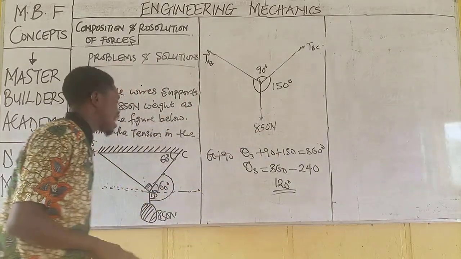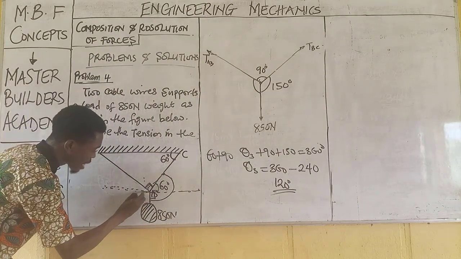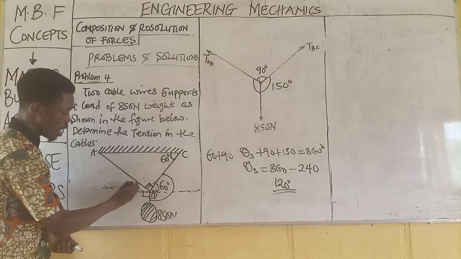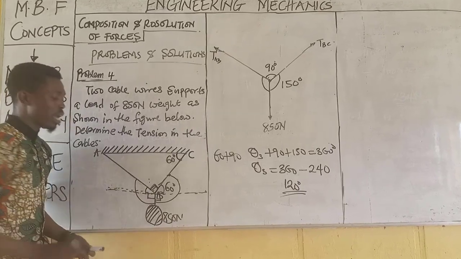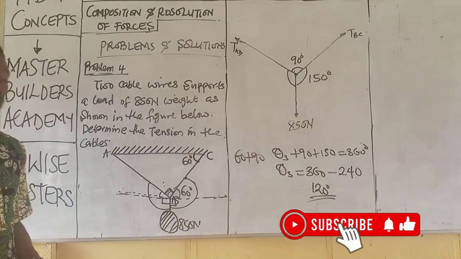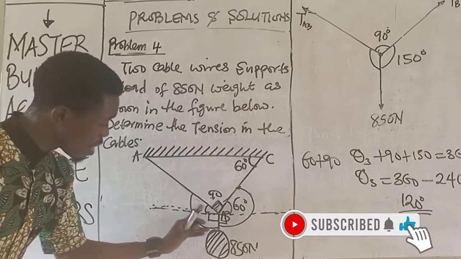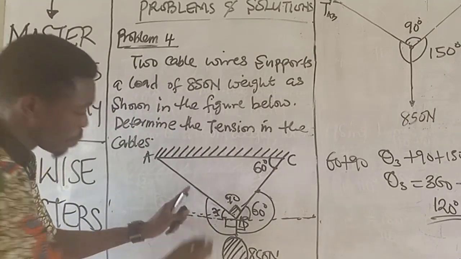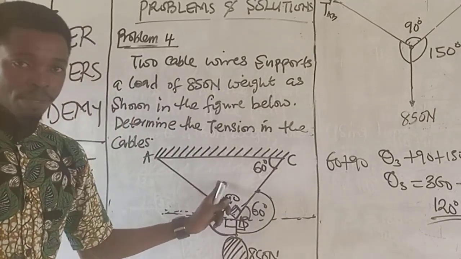Now guys, another person can say, no, let me obtain it from here. Remember, as I created this line here, the angle here is already 90. But the angle I need is from here to this point. That means I need to find this small angle at this point. How will I find that angle? Remember, if here is 90, there are so many ways to obtain this small angle here, if we call it x. Because for us to get this angle, we need to find x. So there are two ways to obtain x from here.